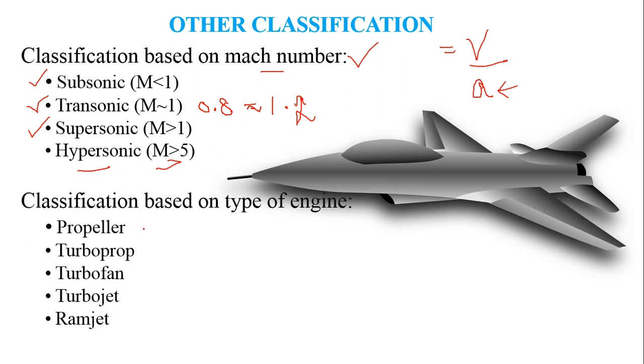So now when we classify aircraft based on the types of engine it uses, it can either be a propeller-based aircraft or turboprop, turbofan, turbojet, or ramjet. Ramjet is typically effective above Mach 3, and other kinds of aircraft or engines are commonly seen around us. Turbojet was initially used, now they are replaced by turbofan engines.